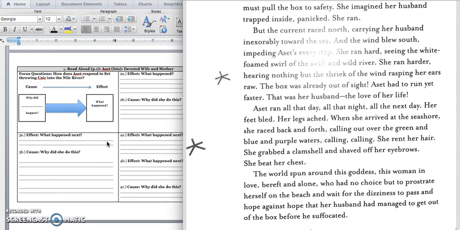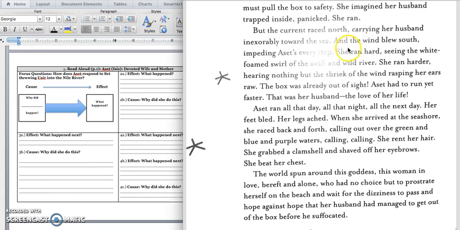And we want to know, why is she running harder and faster? And it tells us that the current is racing north, carrying her husband inexorably toward the sea. That's the first quote. That's our first cause. Make sure you have that underlined, and you're going to write that down in 3B. Press pause to write down your answer in 3B and play when you're ready for the next cause.